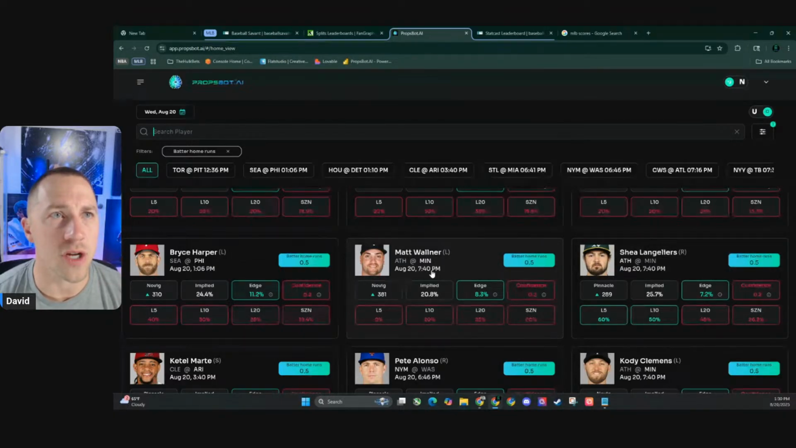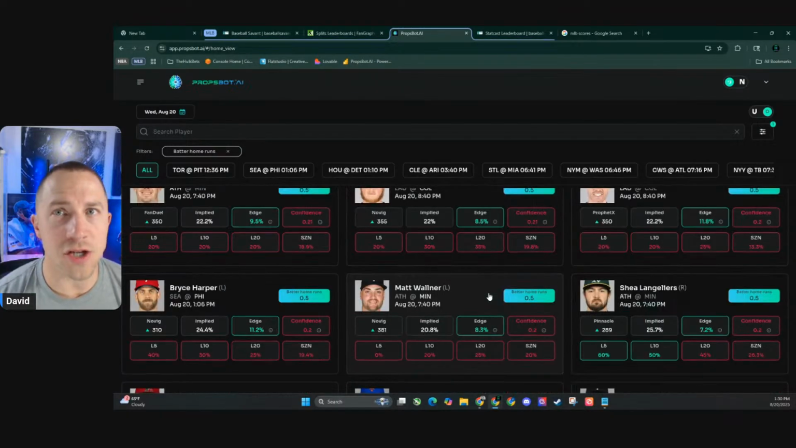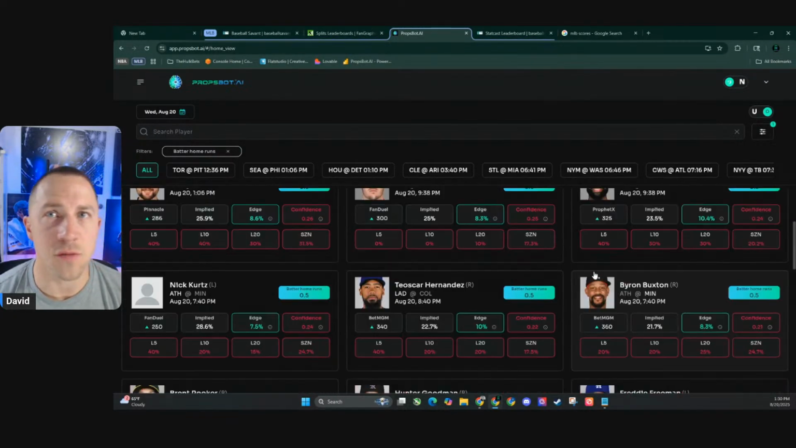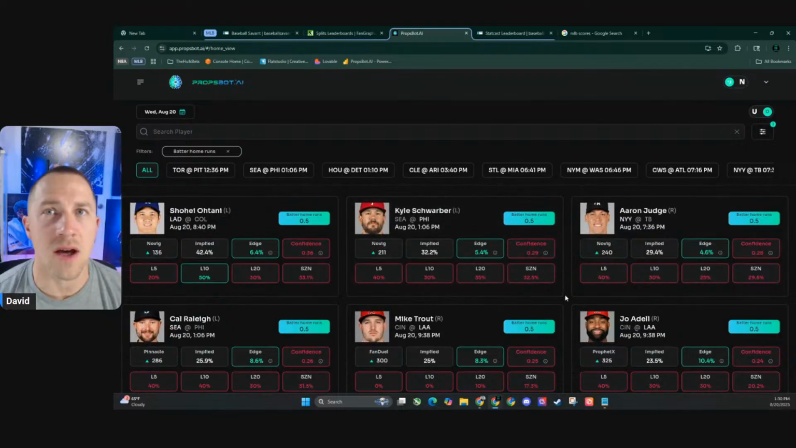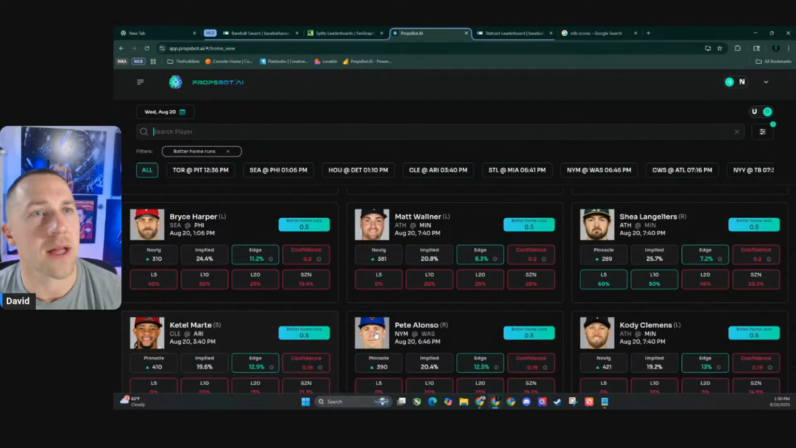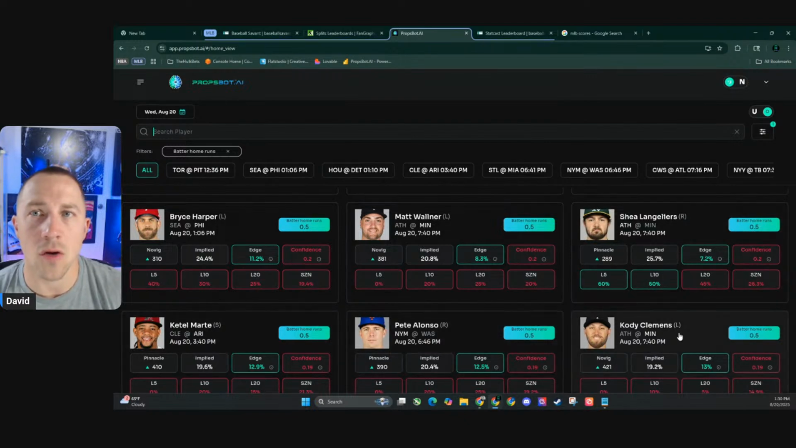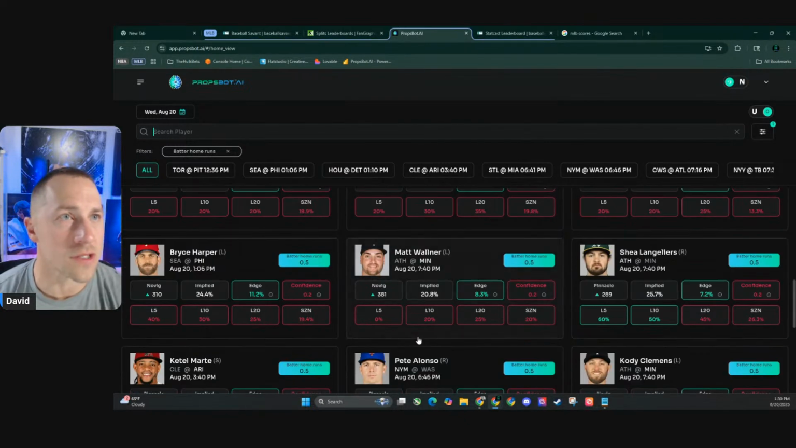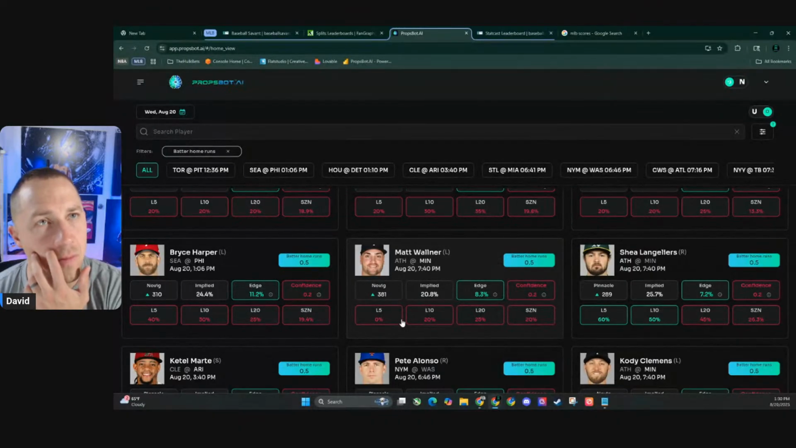Matt Wallner sandwiched in here. Interesting. Getting a good edge score here. What's the highest edge we're seeing up here? 11 point something I saw. Yeah, so a couple of these ones you're getting a really good value. Kettle Mart is good value today. Pete Alonso, Cody Clemens, all have decent confidence scores. I would say anything. Well, you know what?